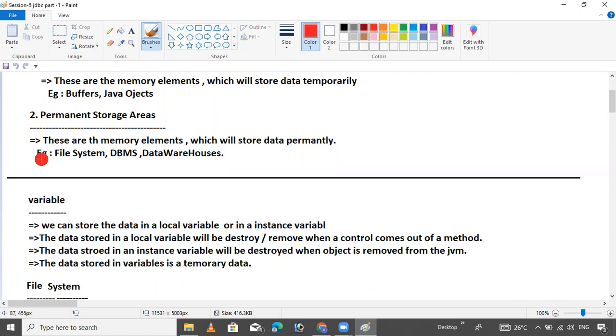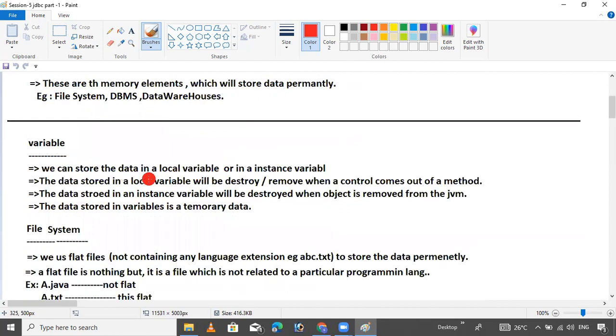Permanent storage area: these elements store the data permanently, like the file system. This will take 10 minutes, okay, no issue.